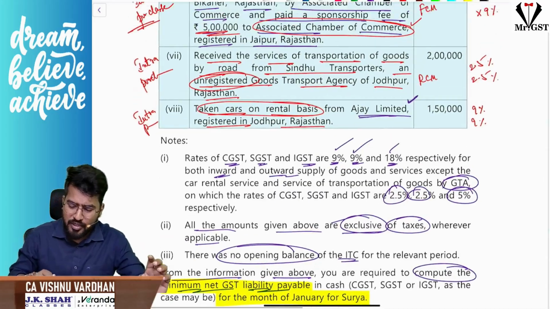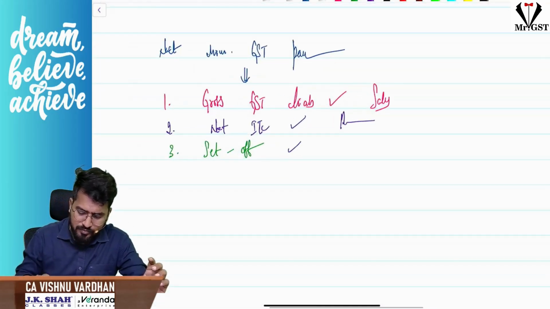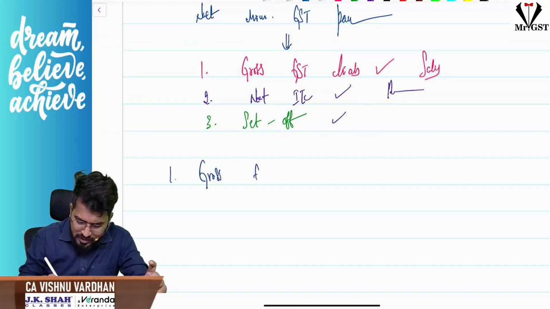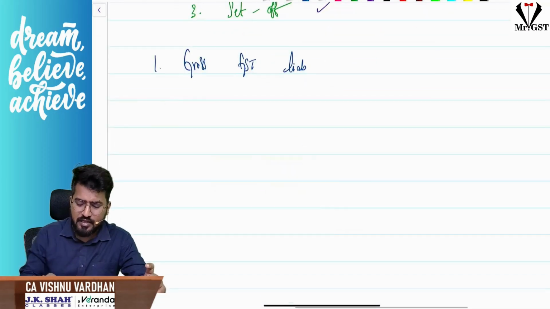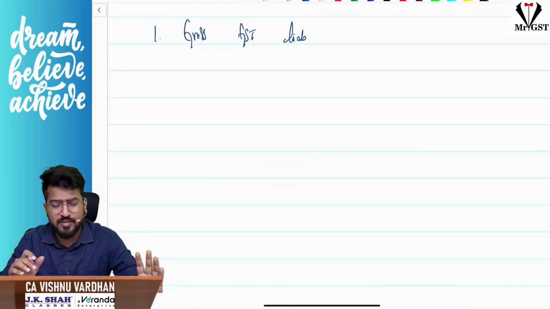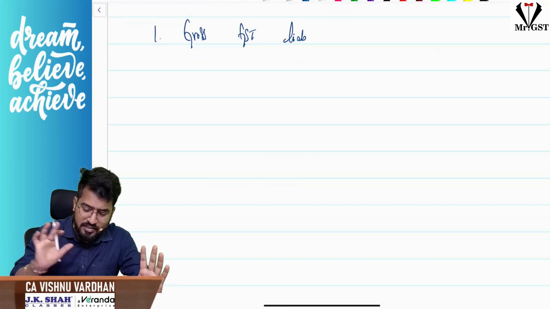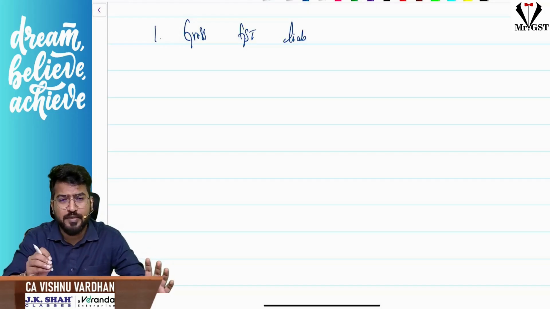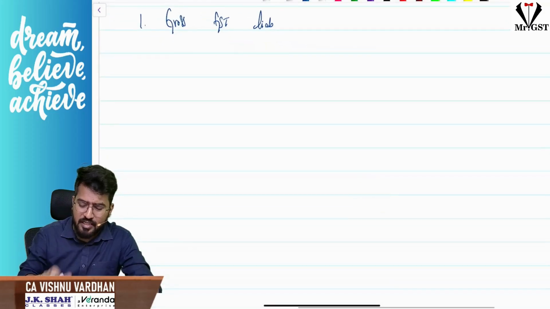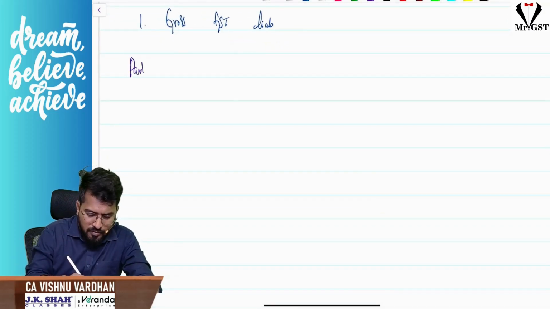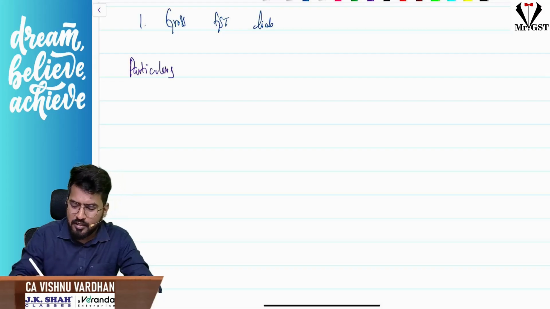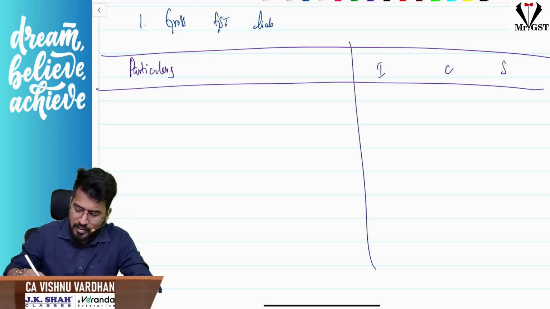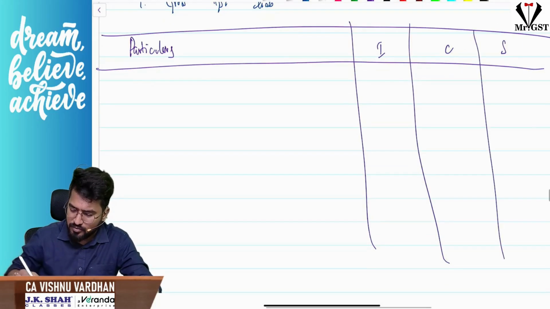Now what is our formula? First, we will identify gross GST liability. To save some time, I am not writing it neatly, so please just understand the structure of the solution, how the solution should proceed. We have understood how the question should be decoded. Now, gross GST liability, always use this format: Particulars, IGST, CGST, SGST. Particulars a lengthy column, IGST, CGST, SGST some small columns.